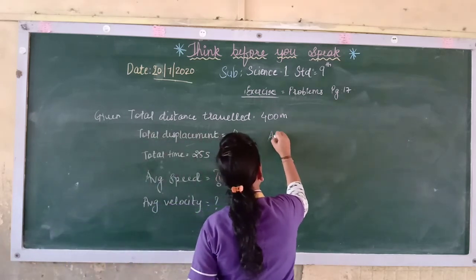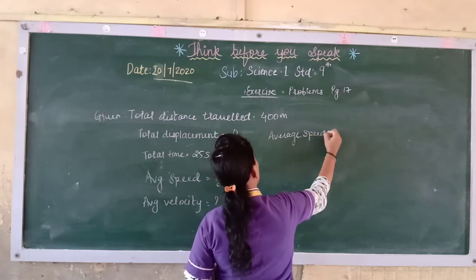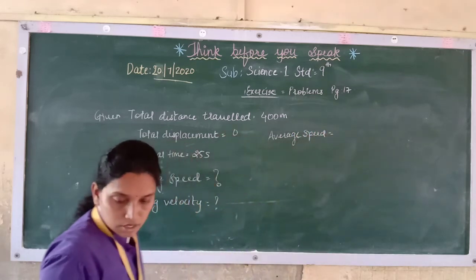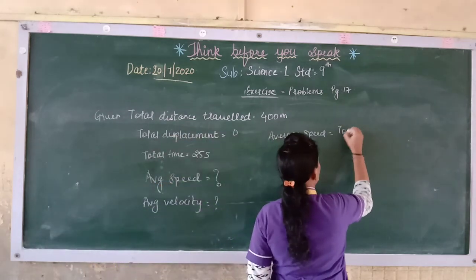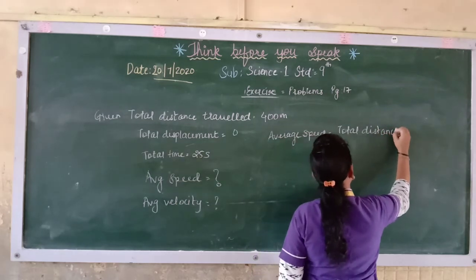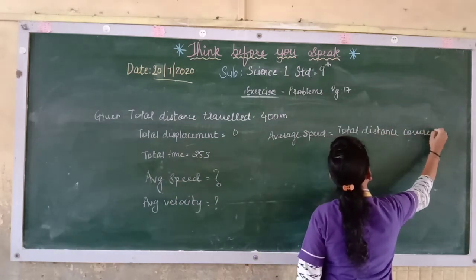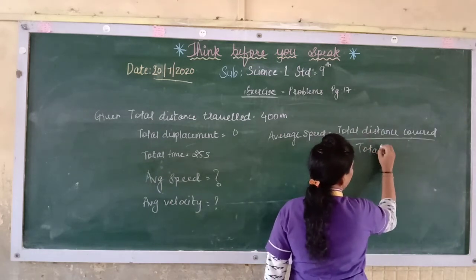So average speed will be what? Total distance covered upon total time taken.